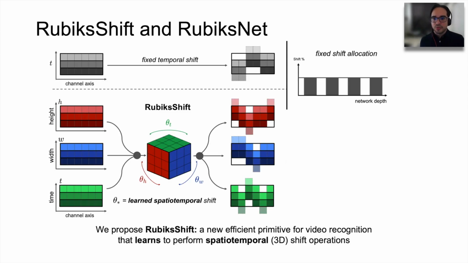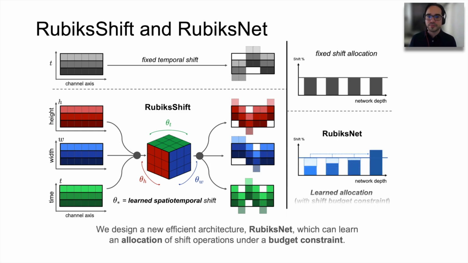To this end, we propose Rubik's Shift, a new efficient primitive for video recognition that learns to perform spatio-temporal 3D shift operations. We design a new efficient architecture that we call Rubik's Net, which can learn an allocation of shift operations under a budget constraint.